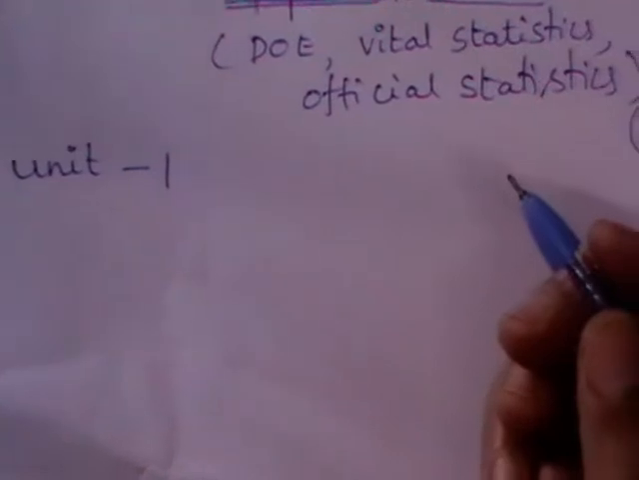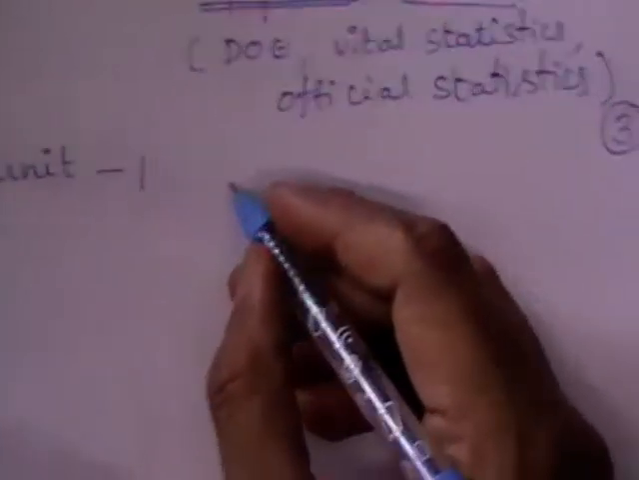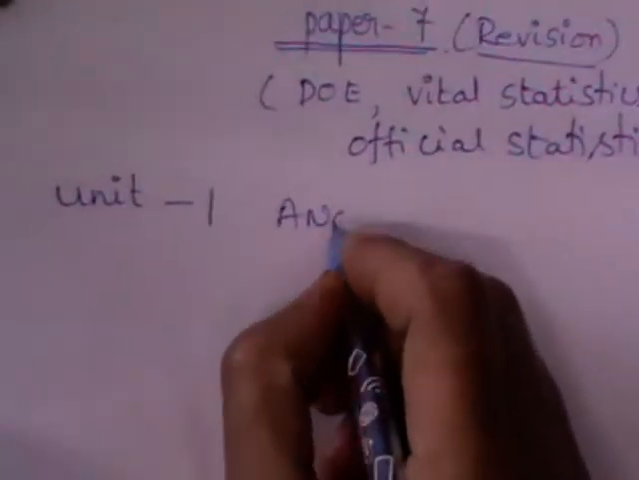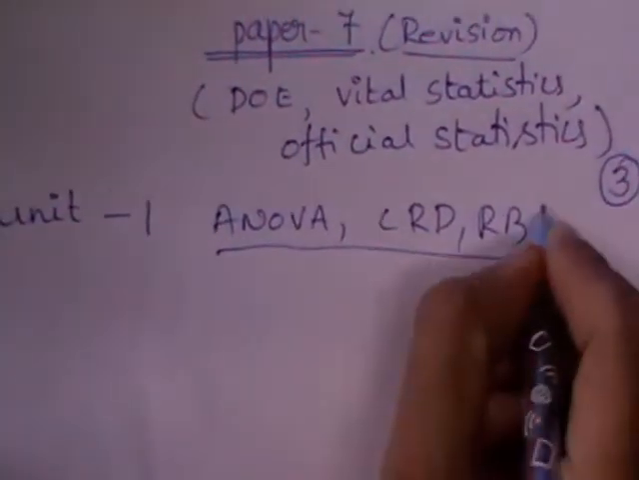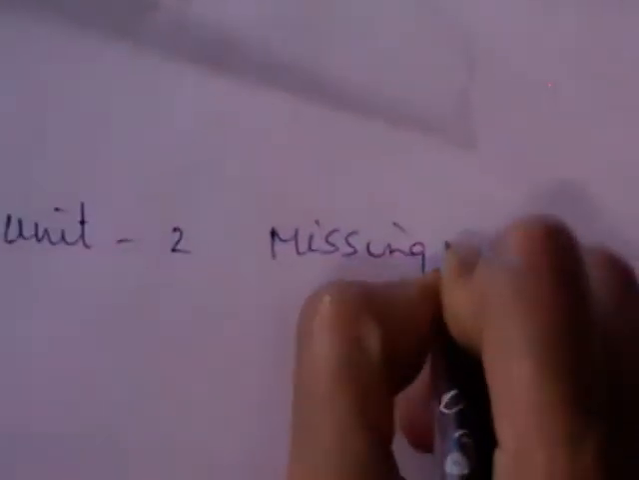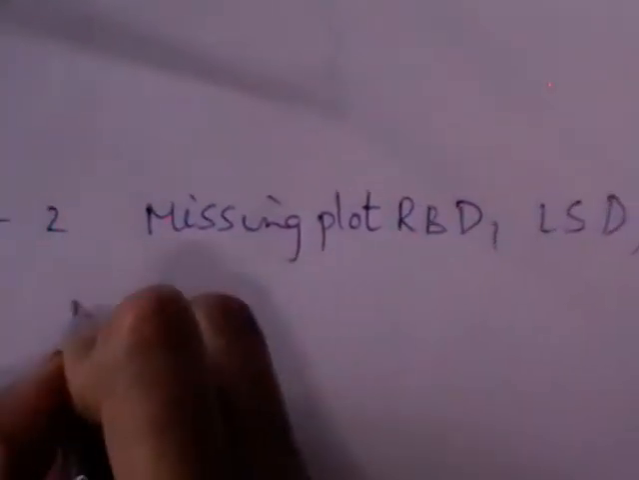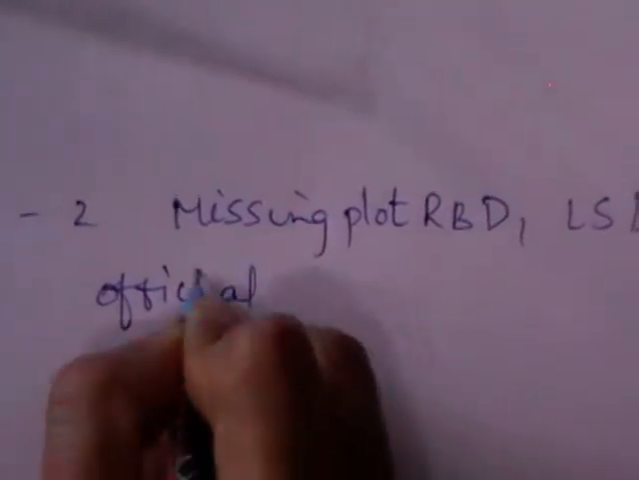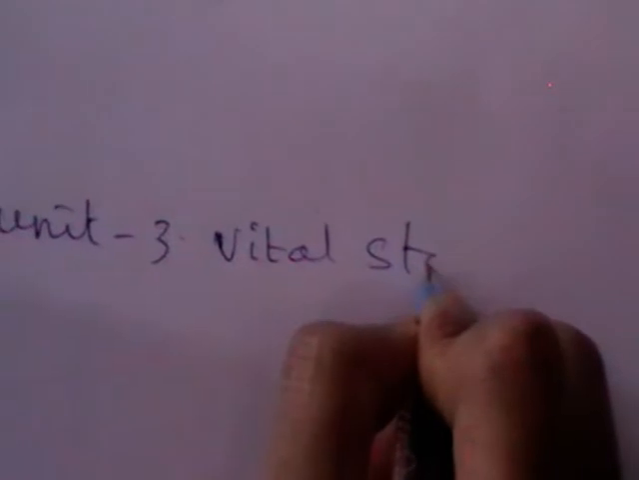You have analysis of variance, CRD and RBD. These are the major topics from unit 1. Say ANOVA, CRD and RBD. Here you have missing plot techniques in RBD, LSD. You have official statistics. This is the portion under unit 2. Under unit 3 you have vital statistics. Let us see now, I will discuss the short answers you are going to get.